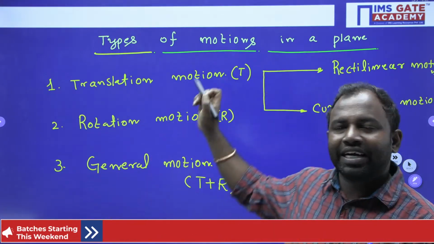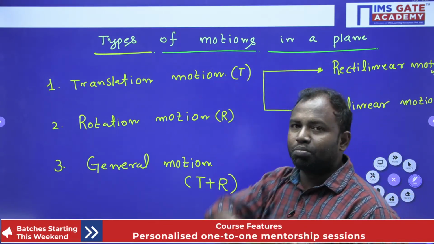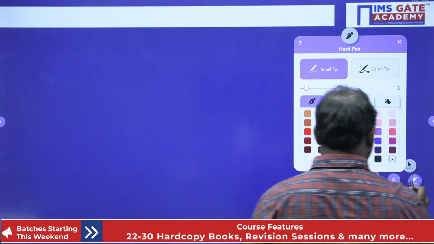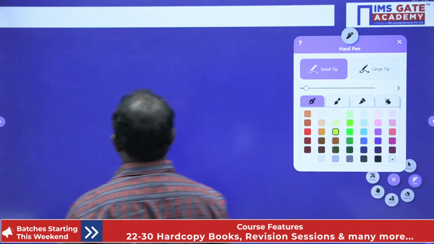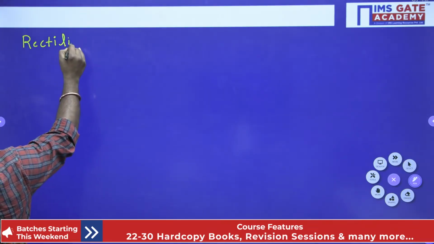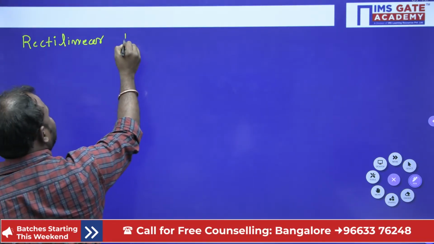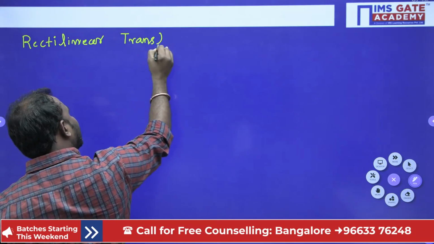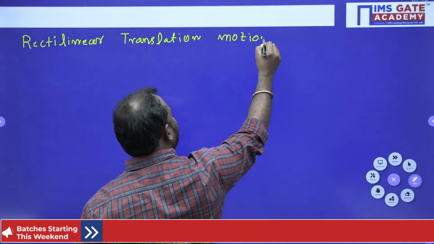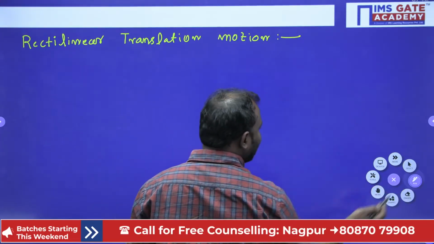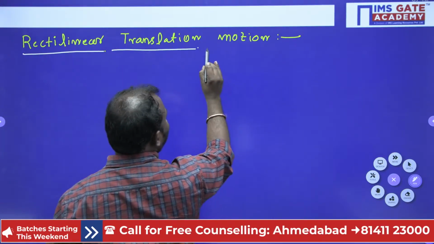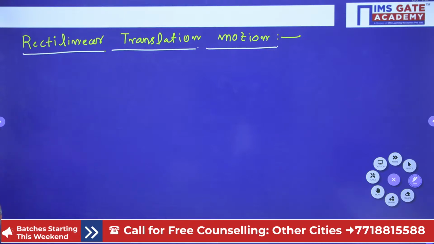Now we will highlight the first one, rectilinear translation motion. It is one type of translation only, that is why I am adding the word translation. It is very simple and easy.